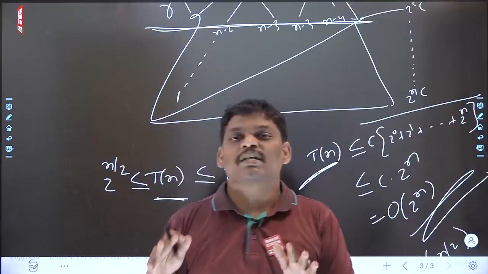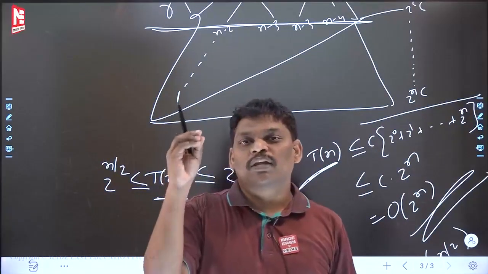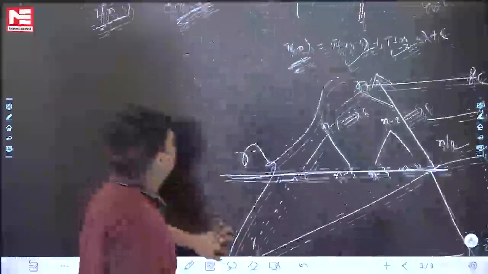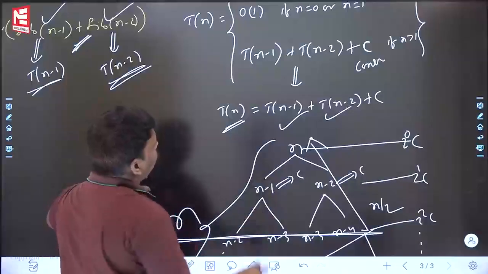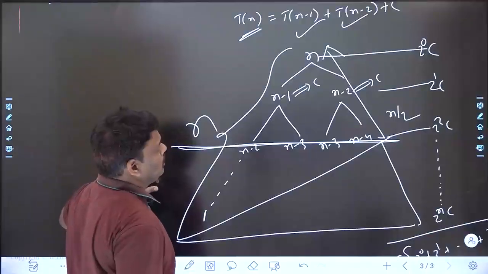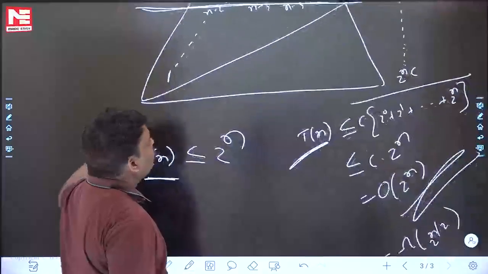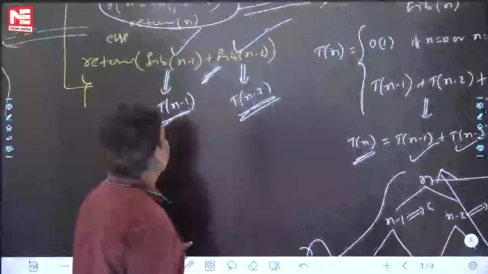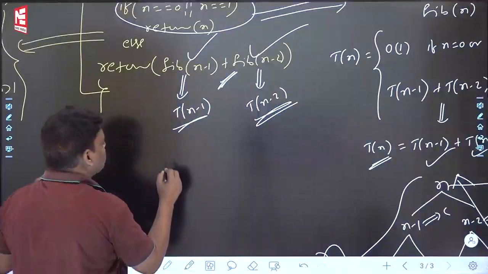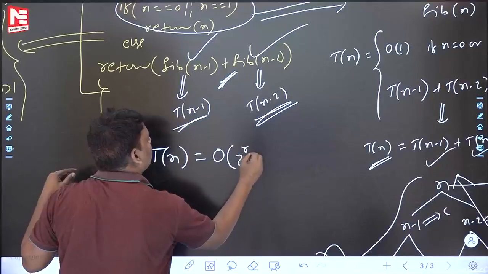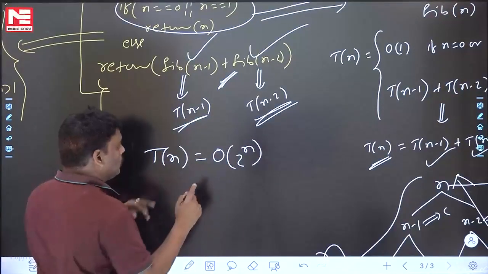But one thing, for now I am concluding: for the time complexity of any recursive program, write the recurrence relation for the time like this. Write the recurrence relation and solve it using any method, recursive tree method, substitution method, whatever method you feel. Finally, to this problem, can you say the final answer? To this recursive program, what is the time complexity? Time complexity Tn is equal to big O of 2 power n. It will be there in the option. If it is not there, it may be there.